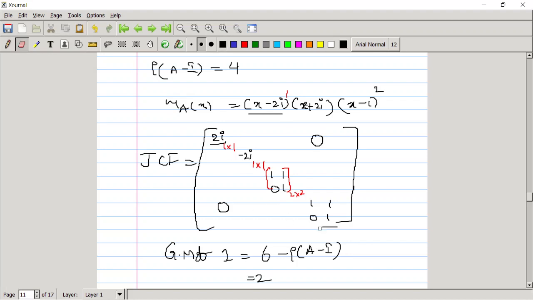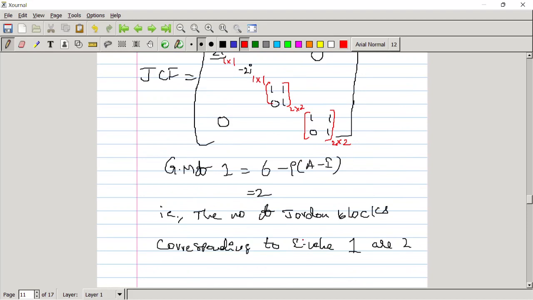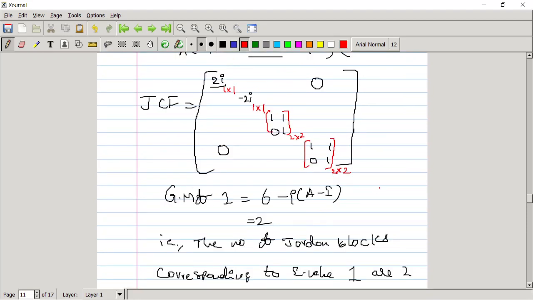The other people, is it clear? Yes, sir. Okay. If you have any doubt, you can ask me now only. Yeah, but sir, why can we say that the geometric multiplicity (GM) is equal to the number of Jordan blocks? What is the logic behind it? I know this is a property.